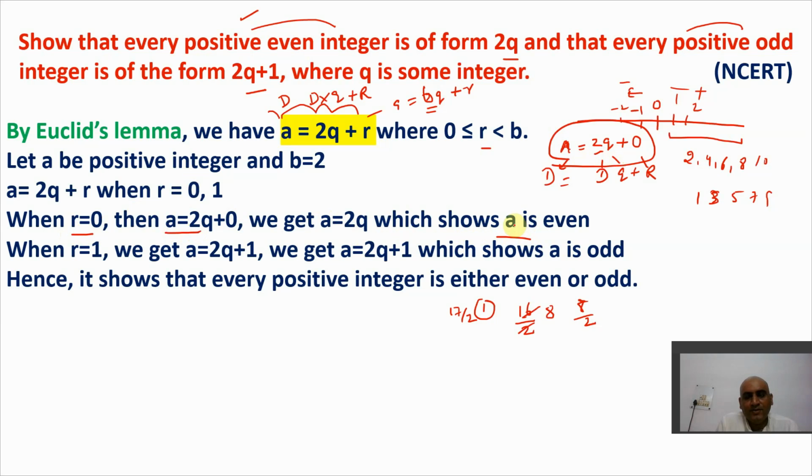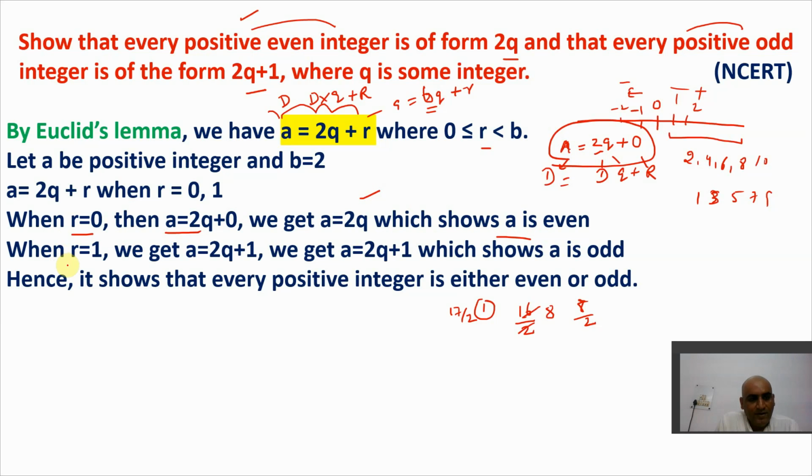Definitely a is even, because even numbers are always perfectly divisible by 2 and the remainder will always be 0. Otherwise it is not possible.